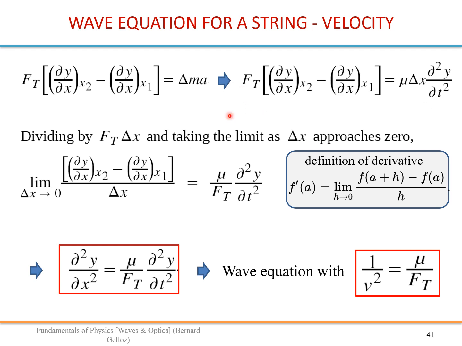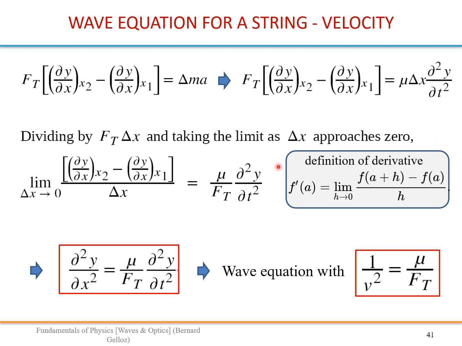Now we divide this equation by delta x, so on one side the delta x disappears and we have F_T coming, and on the other side we have a delta x coming. And we take the limit as delta x approaches 0, which makes sense because we want our piece of mass to be infinitely small.